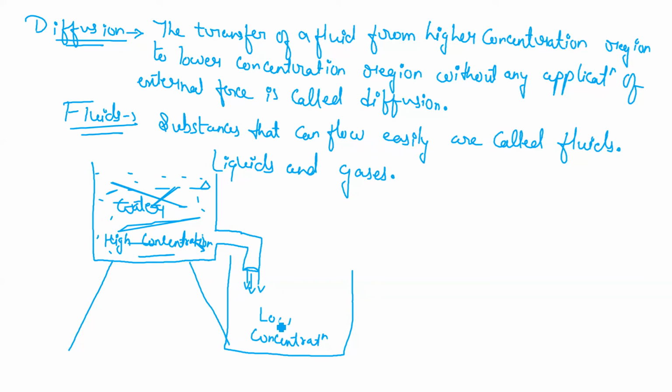This process of water flowing from a higher concentration region to a lower concentration region is known as diffusion. In gases also this happens: where gases have higher concentration, and if a passage is given towards the lower concentration region, they readily transfer from one place to another. This is known as diffusion.